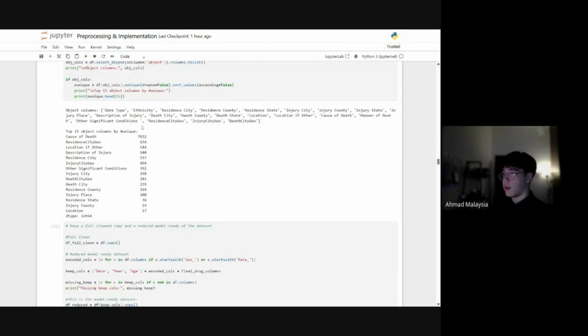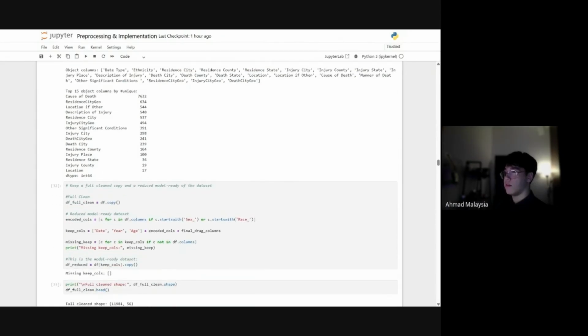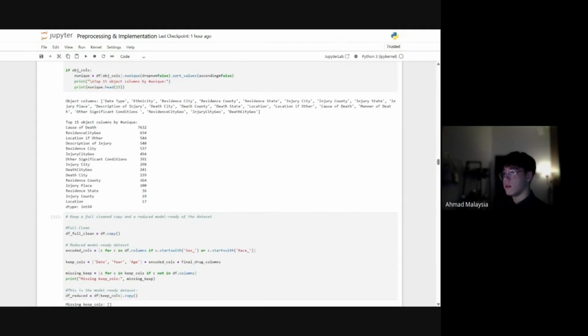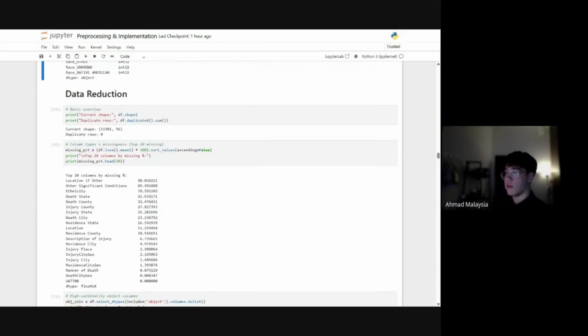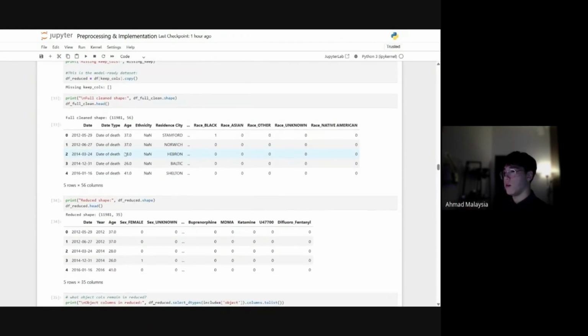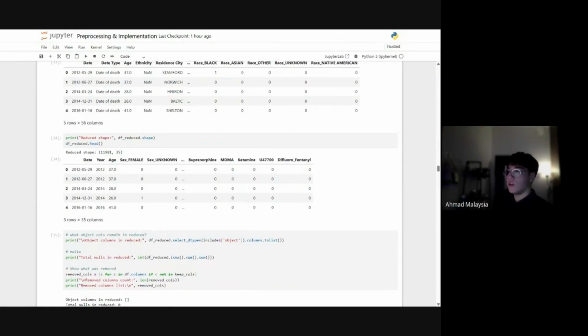This checks for the high cardinality object columns, and we can tell there's so many of them, like here with the cause of death and all that stuff. And now I deleted all of the high cardinality ones and the top ones that were missing, and I kept it into two data frames. A frame that had all the clean data, and then one that is reduced, which is the one I'm going to be using for the applications in the modeling.